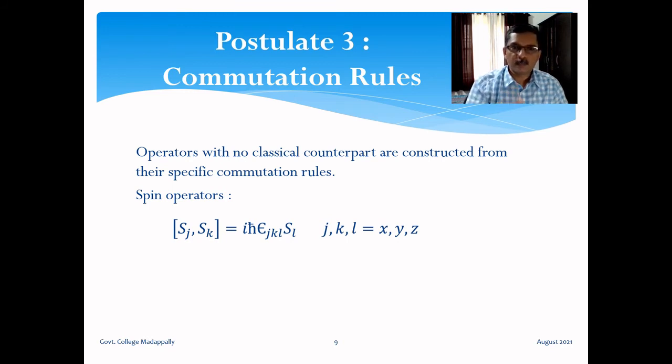From these commutation rules of spin operators, we can construct the nature of the spin operator in quantum mechanics. They don't have any classical analog, so the earlier recipe will not work here. We construct a spin operator with the idea that the components satisfy these commutation rules. So the point is that commutation rules are essential in the construction of a Hermitian operator, whether or not it has a classical counterpart. In either case, we need commutation rules to properly construct Hermitian operators in quantum mechanics.